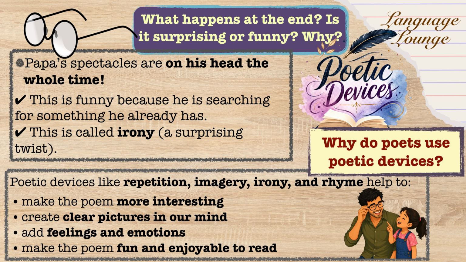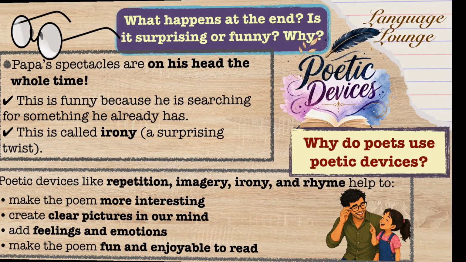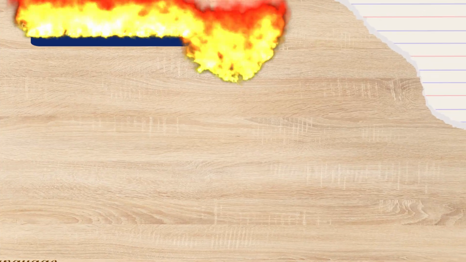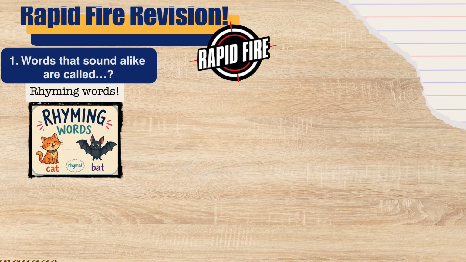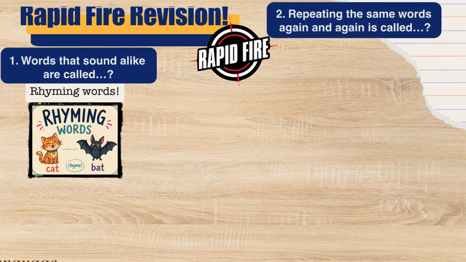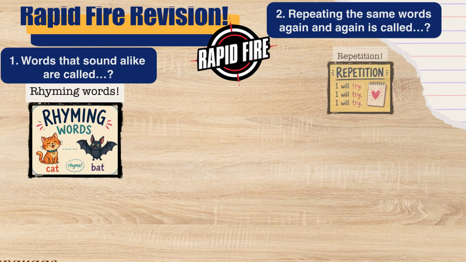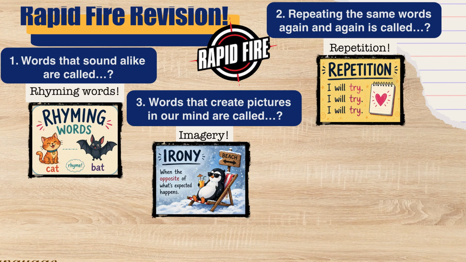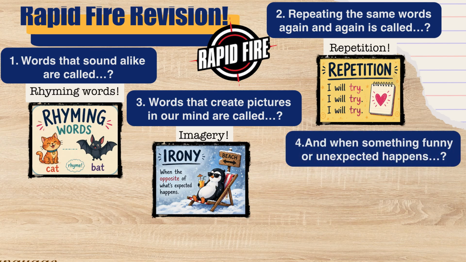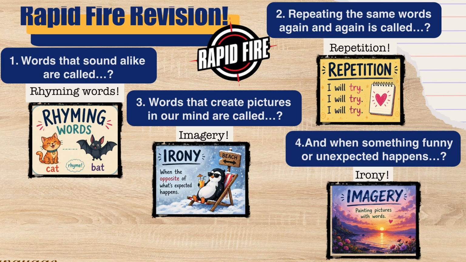Before we end today's video, let's do a super quick revision game. Ready? Words that sound alike are called rhyming words. Repeating the same words again and again is called repetition. Words that create pictures in our mind are called imagery. And when something funny or unexpected happens, irony.